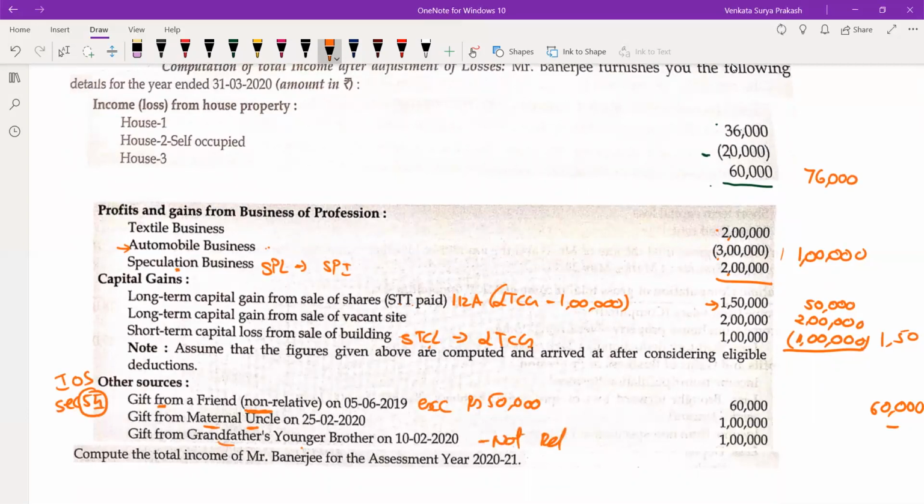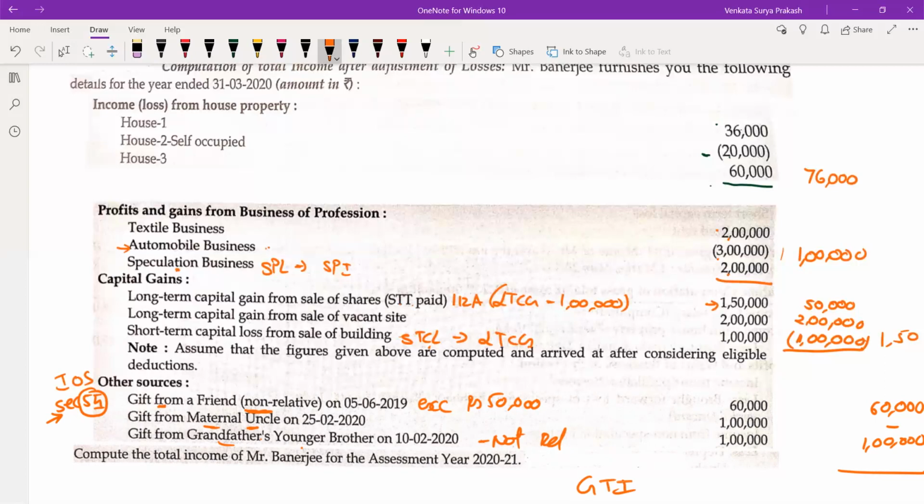There is a list of people who are called relatives that we will clearly discuss when we are going through section 55. Grandfather is a relative, but grandfather's younger brother is not a relative. So this 1 lakh is the thing which is going to be taxable. Now this total is what we call our gross total income. That's it. This presentation is one of the most important.